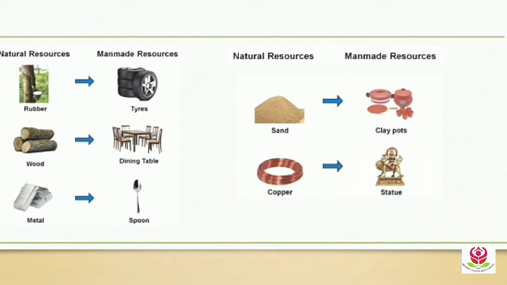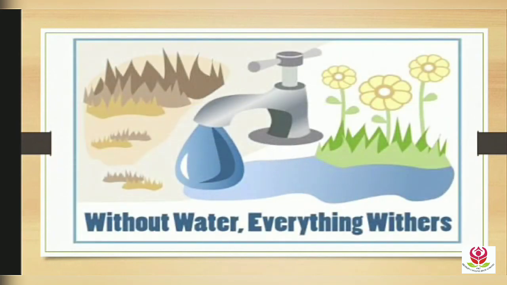So in this way, natural resources and man-made resources both are correlated with each other. As it is told, to fulfill our needs, we use natural resources. So these are some of the examples to know how natural resources and man-made resources both are correlated with each other. Yes, here you can see a write-up is given: without water everything withers. That is, water is such a natural resource which is very important for us.